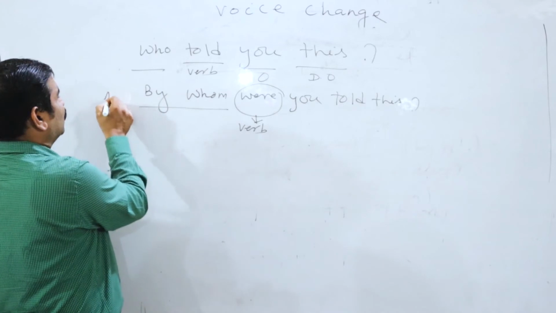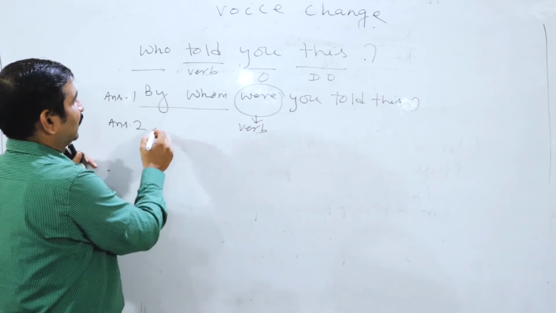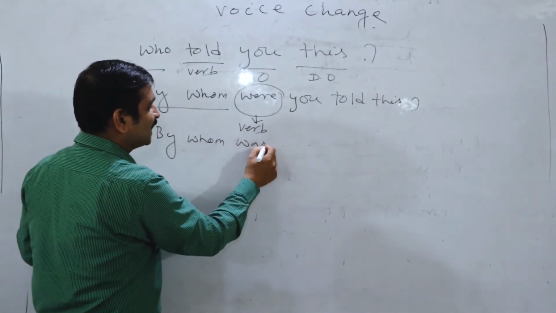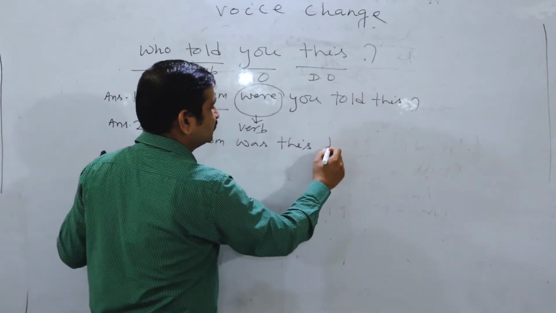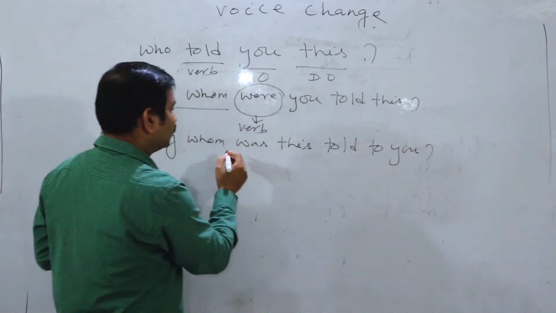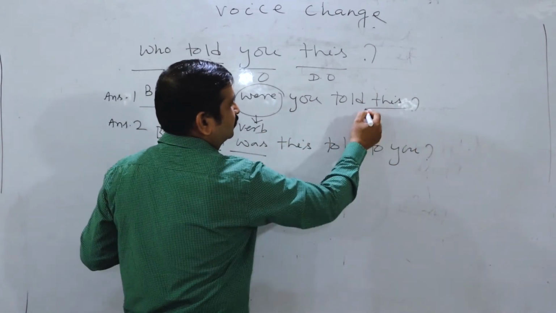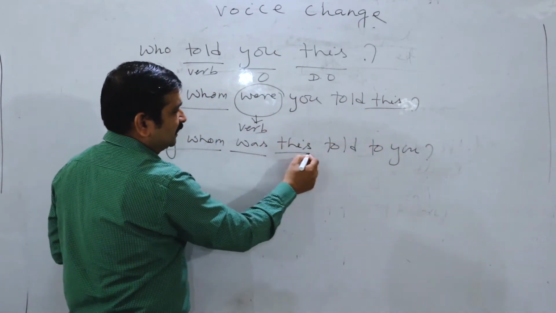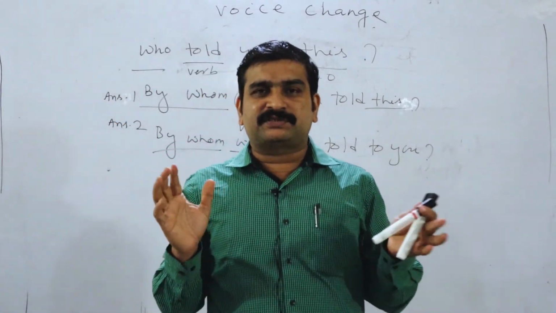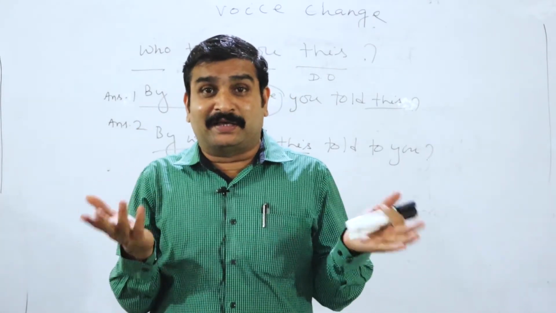This is answer 1. Answer 2: look at answer 2. Again the same formula. By whom was this told to you? Again a question is coming. So by whom at the beginning, was is the verb, and this is the direct object taking the place here, told you. So two answers are available. This is the interesting rule by which we can convert. And similarly, there is the ing formula where being is applied.